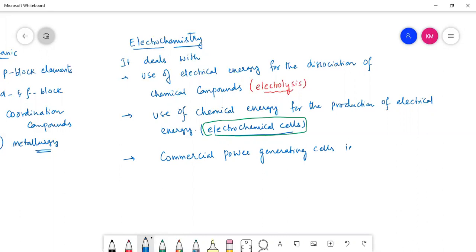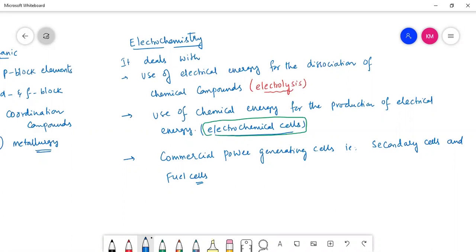These are secondary cells or batteries, you can say, as well as fuel cells. We will be discussing fuel cells also. That means the energy produced by the combustion of the fuel is used to generate electrical energy. So majorly, electrochemistry deals with the use of electrical energy for the dissociation of chemical compounds.